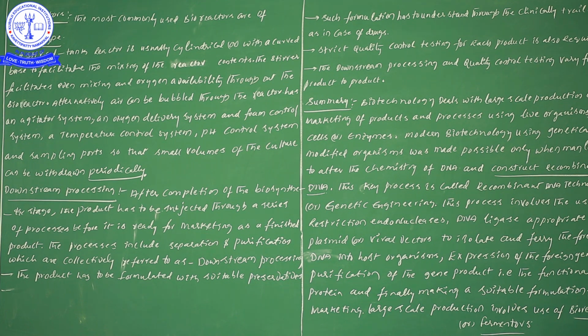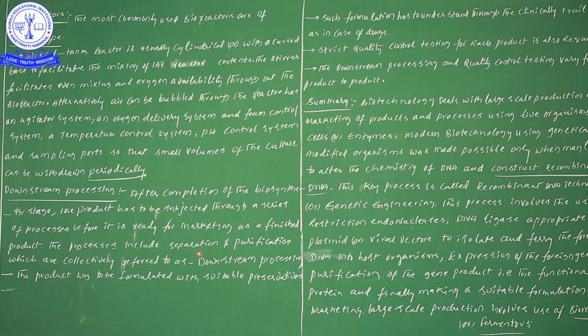What we have to do is subject it to a series of processes before it is ready for marketing. First, product formation takes place in bioreactors. Once the product is formed, we have to purify it, through a series of different processes, and then only market it.